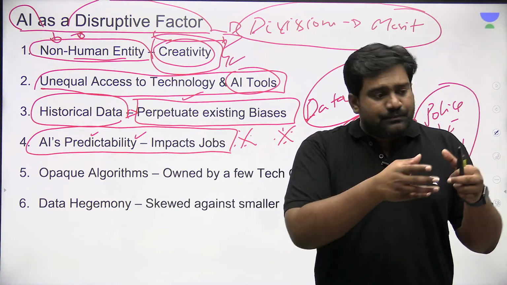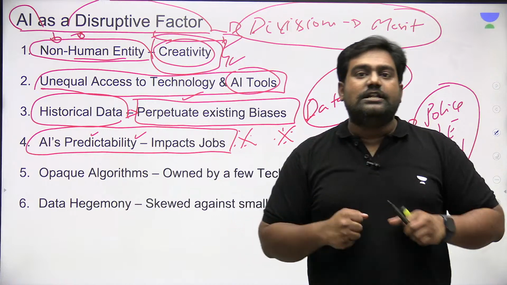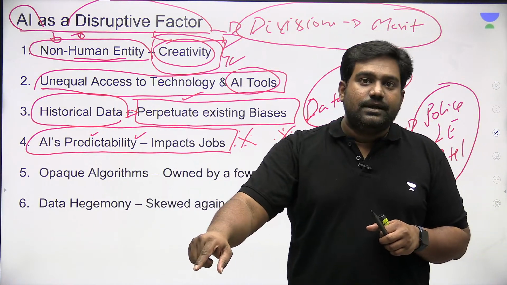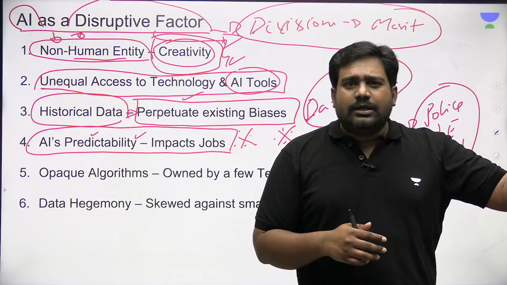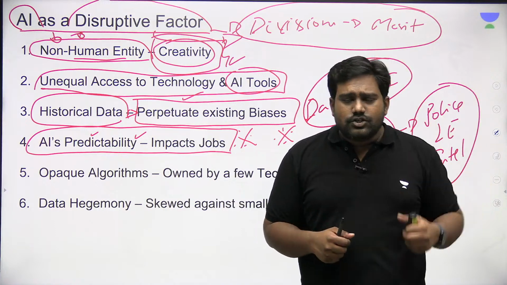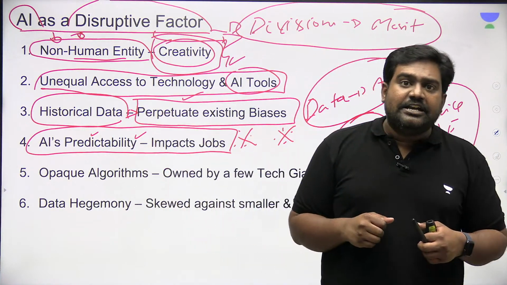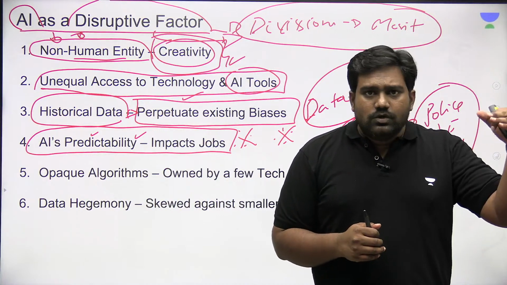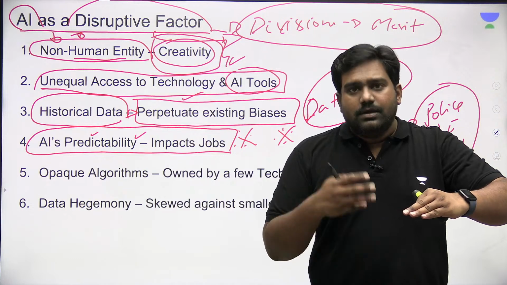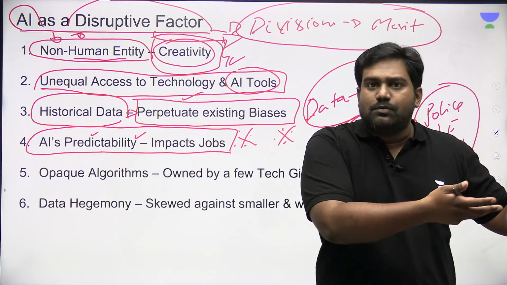When this happens, where will the high-skilled, high-talented people go? They will start taking the low-skilled jobs. And whom will they replace? They will replace the weaker sections. Let's say a doctor, a finance manager, a lawyer, a teacher, or a software engineer starts losing jobs because of AI's ability to predict. Those who lose the high-skilled jobs will end up occupying the middle and lower level jobs, because they have better talent, better skills. No doubt, the merit system is rewarding them.